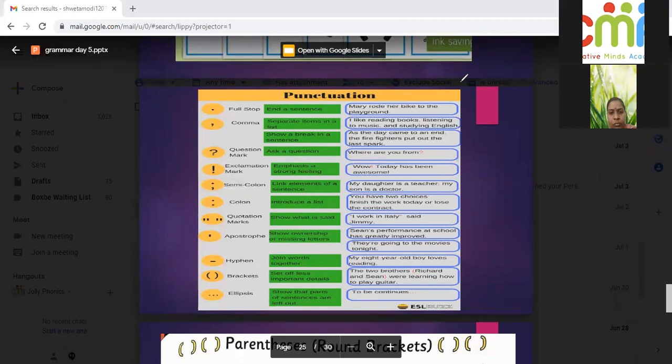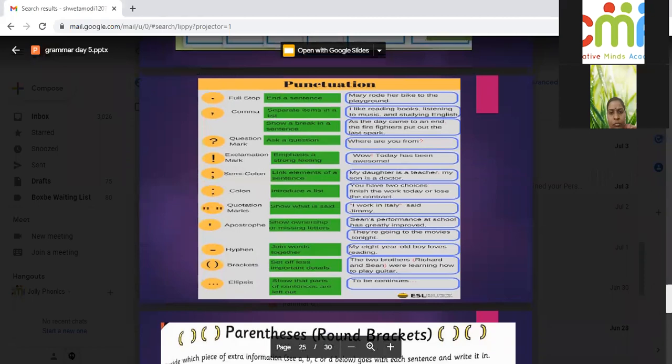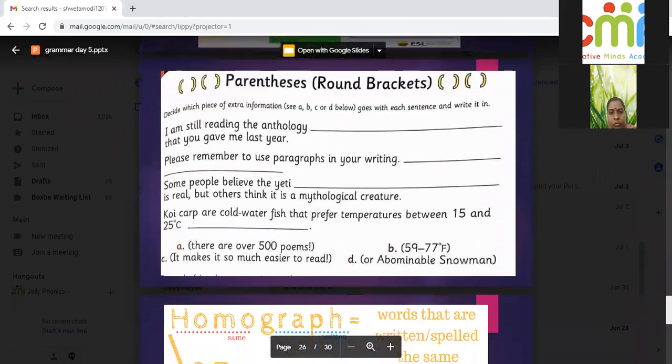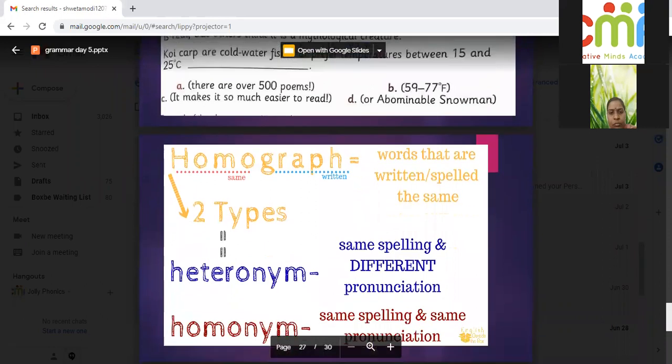Bracket is additional information, like the two brothers were learning how to play guitar, and now Richard and Sian is additional information put in the round brackets. Ellipsis means to be continued. We put dots to show the continuation. Can you show the punctuation slide once again, ma'am?